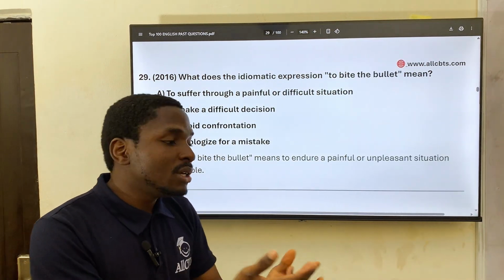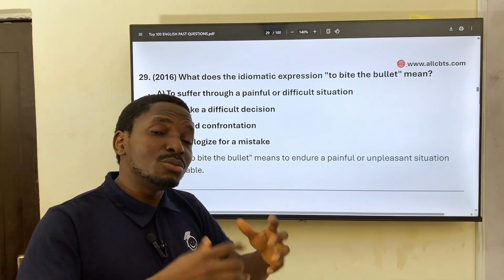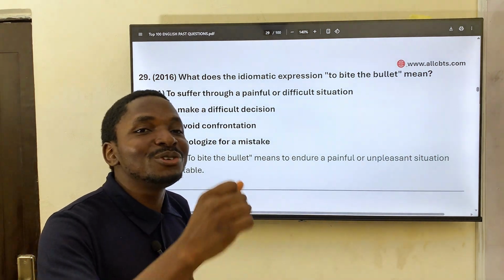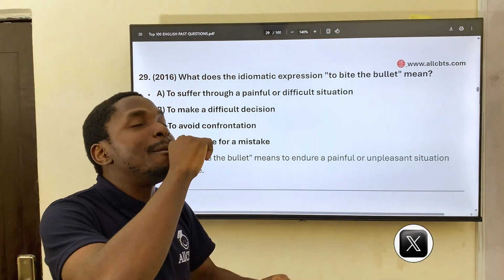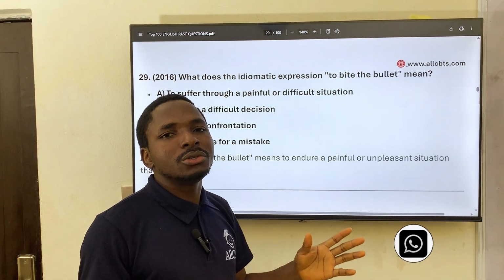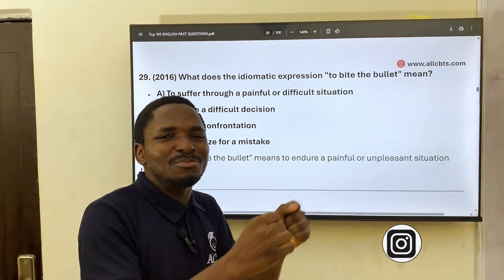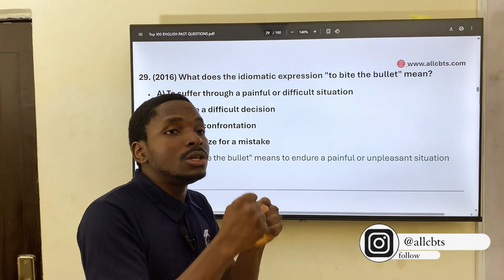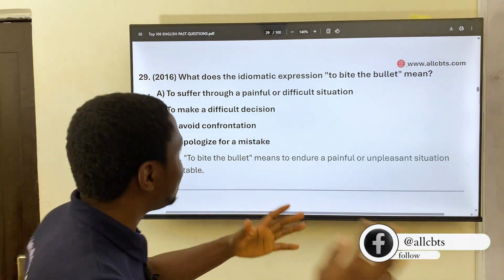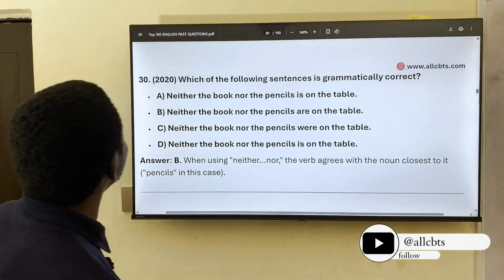They would often give something to put in between your teeth, because it's going to be so painful and you may shout. So they will often give you something to put in between your teeth and bite on as they pour that liquid on the open wound. So that's what to bite the bullet means: to suffer through a painful situation, one that is painful or difficult. So biting the bullet is an expression used to explain that. Do you understand? Okay, 30.